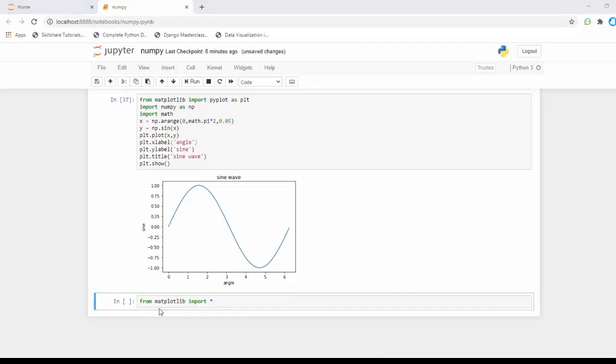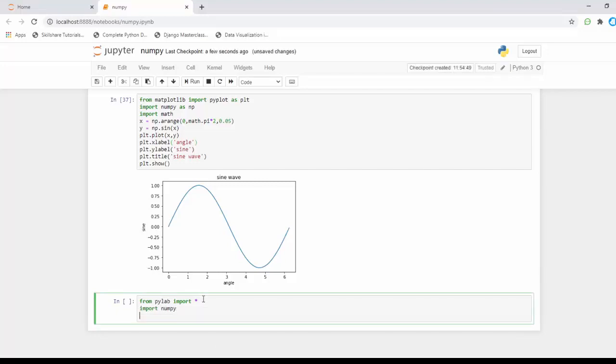I'm sorry, it's not matplotlib, it's pylab. I'm going to import all the packages from pylab using the star, and I'm also going to import numpy.